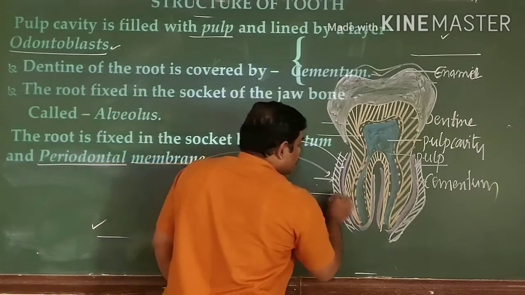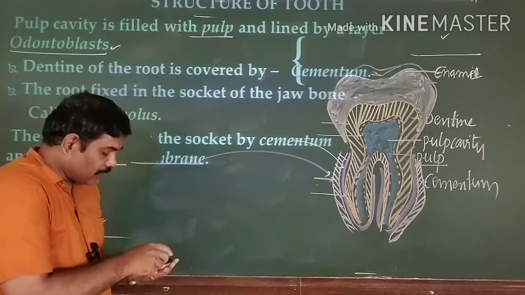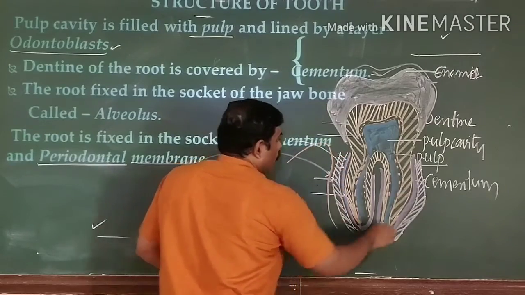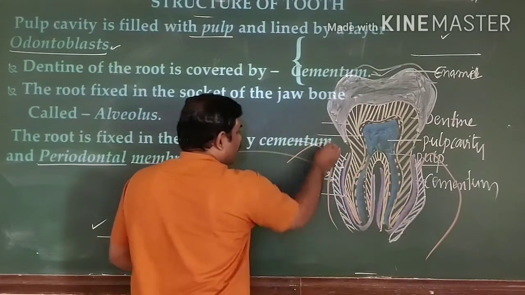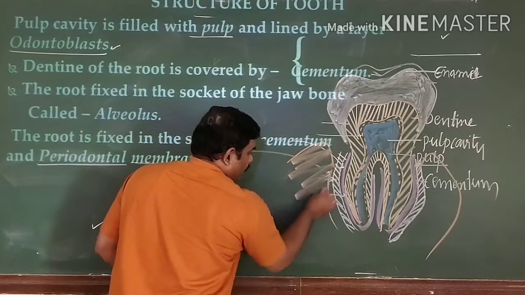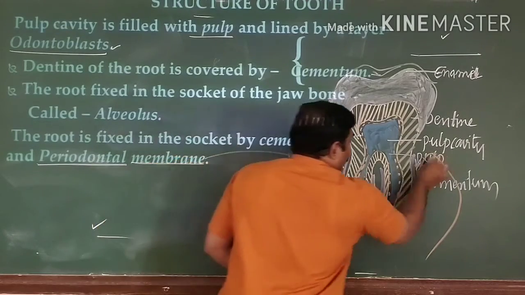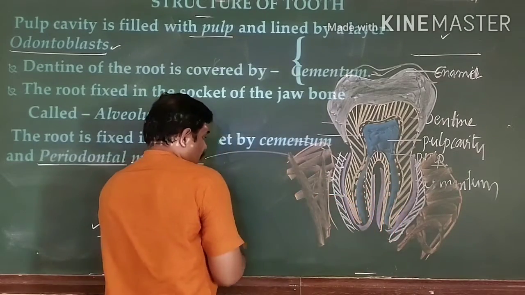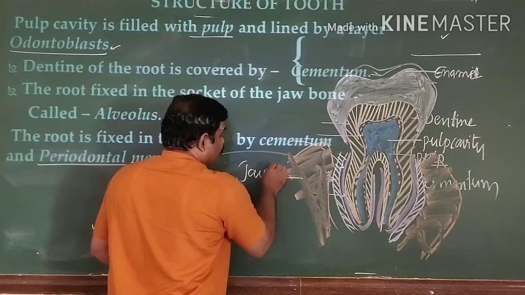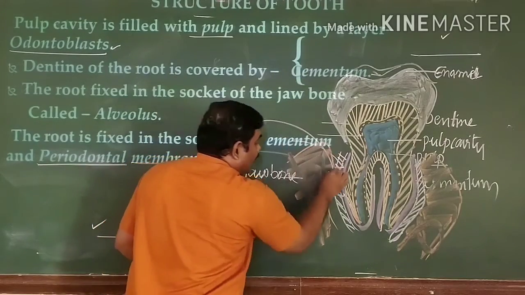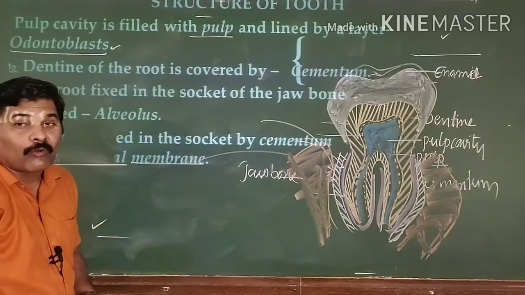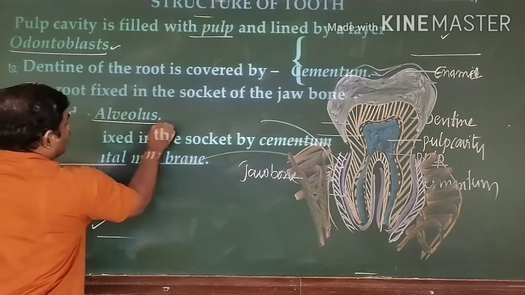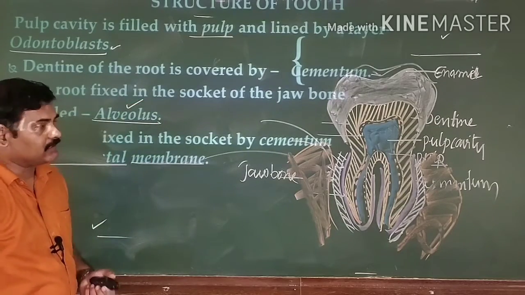So the entire tooth is embedded in a jaw socket that you know very well. The jaw socket you can see here. This is the jawbone. You can find it on either side. There also you can see the same jawbone. There is a socket in which the root of the teeth is embedded, and that socket is known as the alveolus.